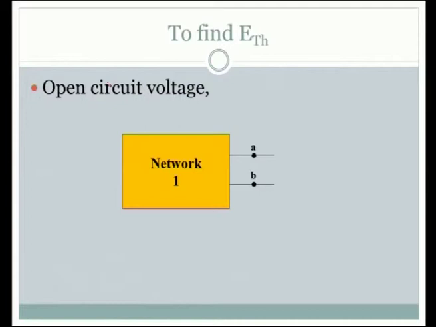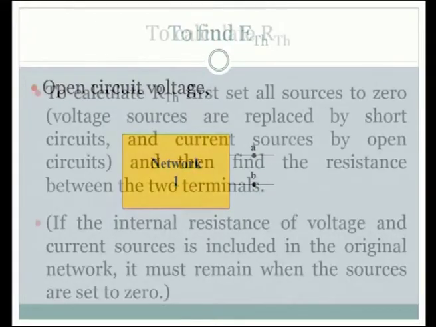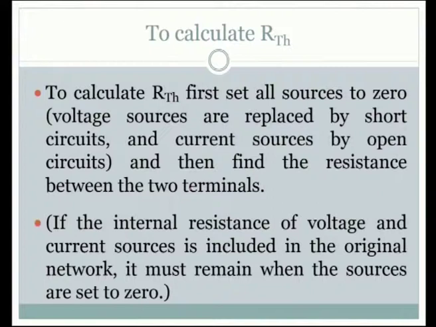It will be better if you take a practical case. I would like to show a practical circuit for explaining how we have to keep the voltage source and current source. Have a look at this. This is the open circuit voltage. See, here we have the two terminals and there is a network, and to calculate RTH, first set all the sources to 0.